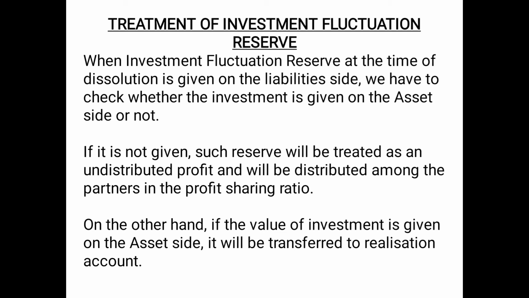So if investment is not given on the asset side, then in that case, investment fluctuation reserve will be distributed among the partners in the profit sharing ratio, for which the entry will be, as we were doing, investment fluctuation reserve account debited to partners capital account. And if the value of investment is given on the asset side, then investment will be transferred as an asset to the debit of realization account, and investment fluctuation reserve will be transferred as it is to the credit of realization account, the entry for which will be investment fluctuation reserve account debited to realization account.